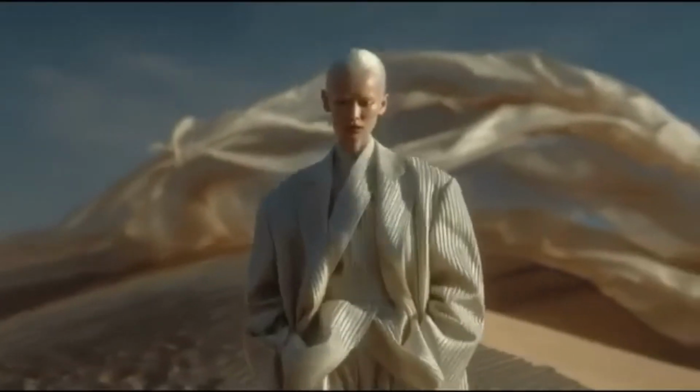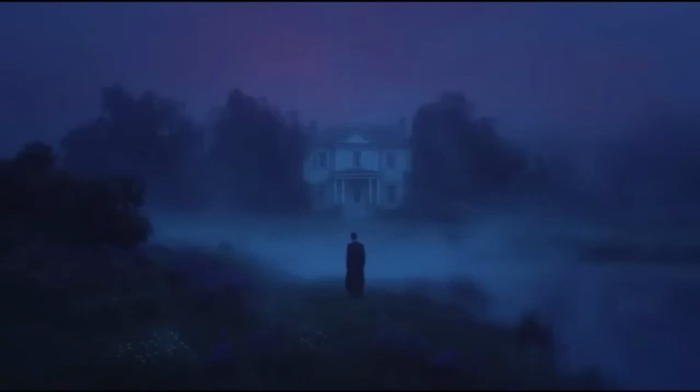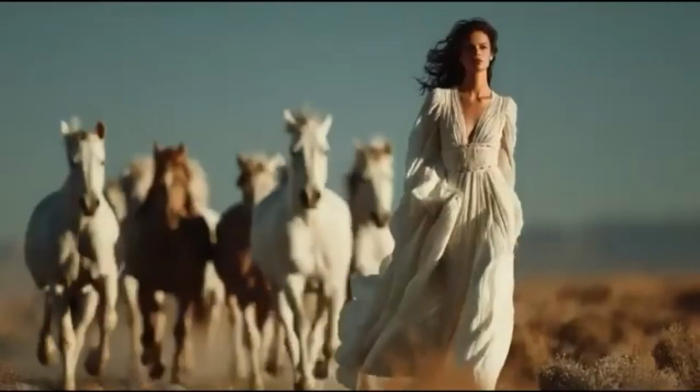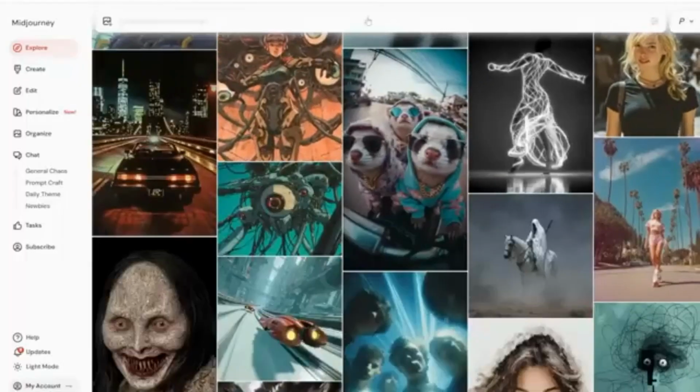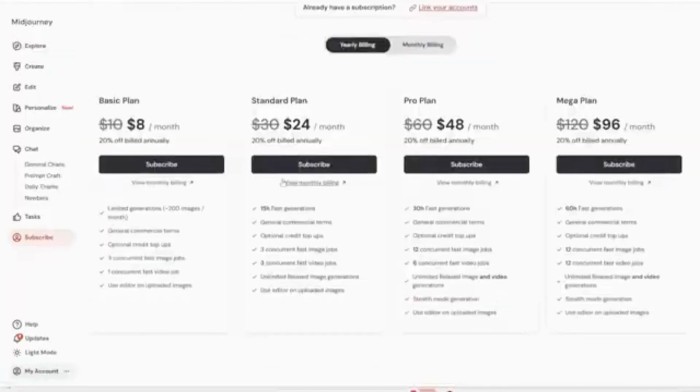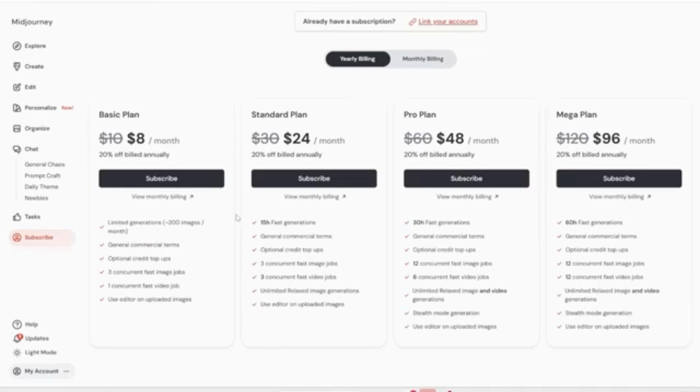Next up, Midjourney made headlines this week with the release of its initial AI video model known as Midjourney V1. You can access it via their online platform. Unfortunately, access is limited to paid subscribers as there's no free trial. You'd need to pay at least $8 per month to try the model. You'll still run out of credits fast if you're generating videos even with that plan.